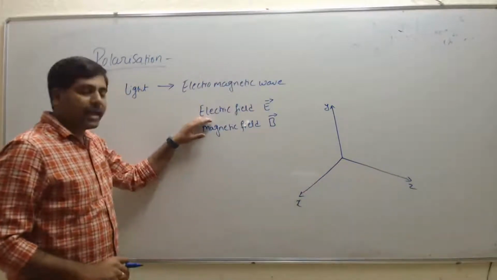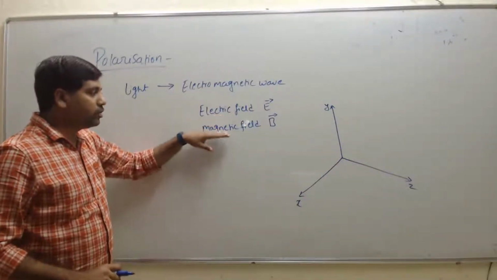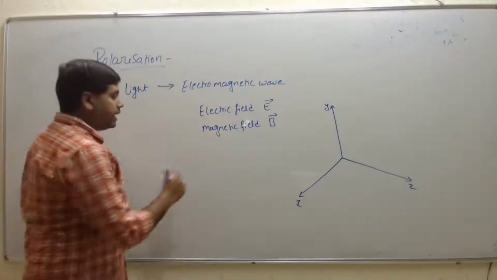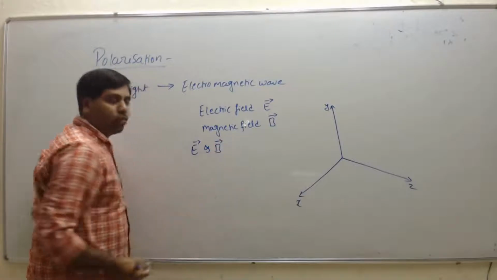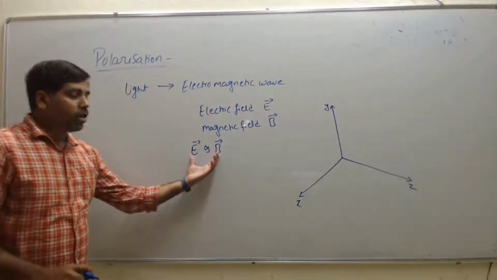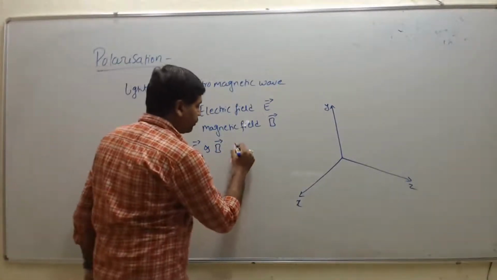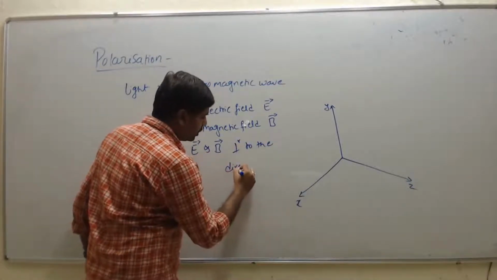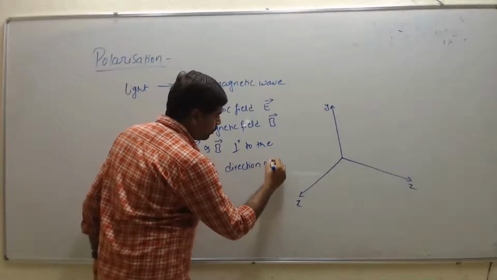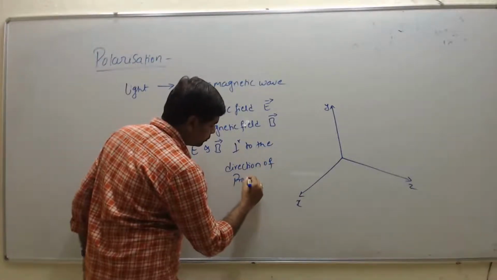Here we have the electric field and the magnetic field. These two are perpendicular to each other, and both are also perpendicular to the direction of propagation.